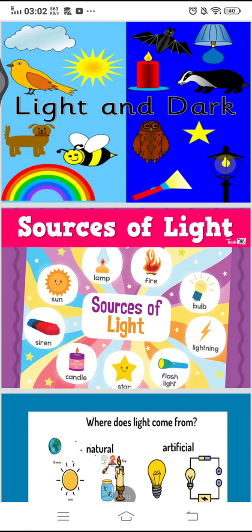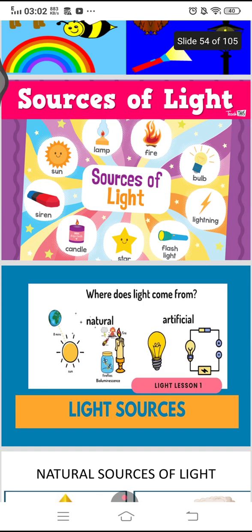Light is a form of energy. Here are sources of light. Some natural and some man-made sources of light are available. For example, the sun, fire, stars, and lightning are natural sources of light, and lamp, bulb, torch, candle, or siren are man-made sources of light.